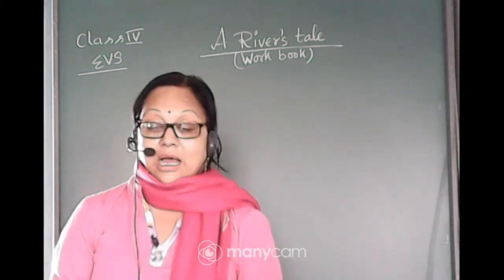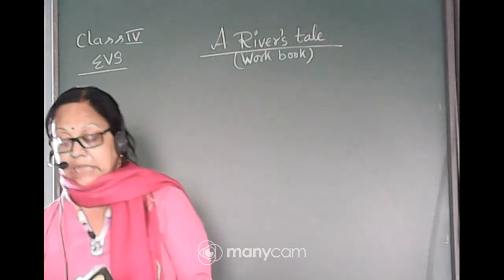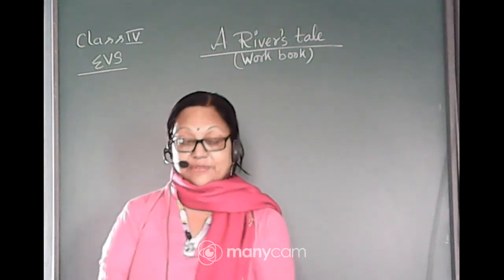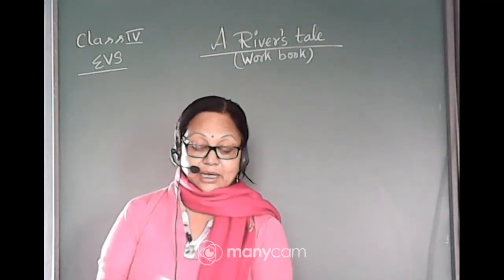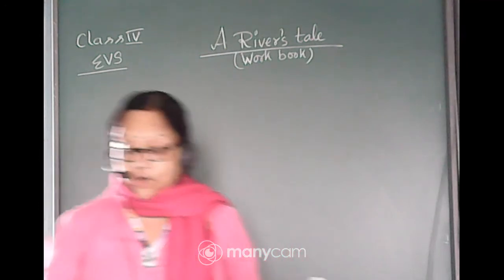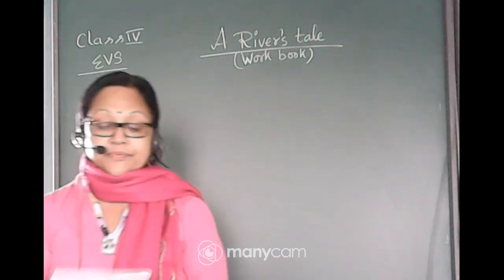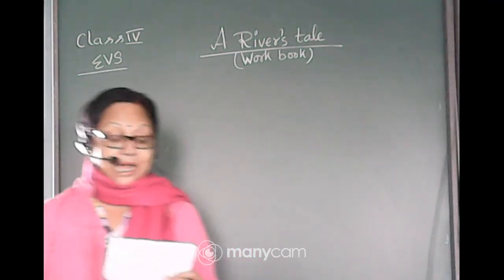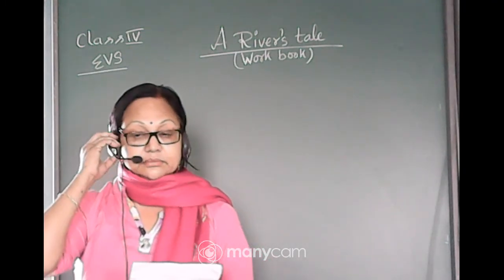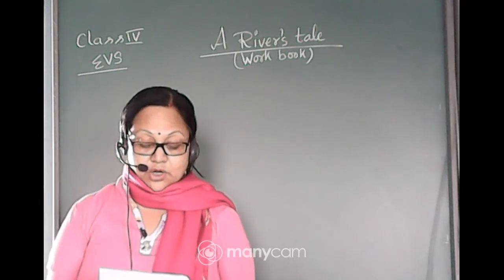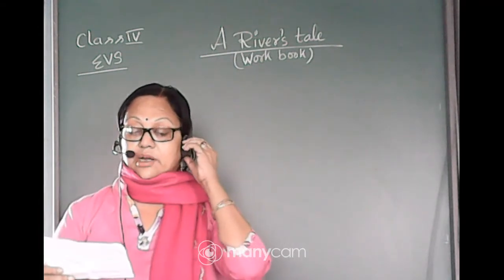In my last video, due to some problem, I was only able to give you two answers of your activity book from the reverse tail, isn't it? So from there we will start. But before that, I would like to tell you your science sir has forgotten to give you the project. So here is one project for him.